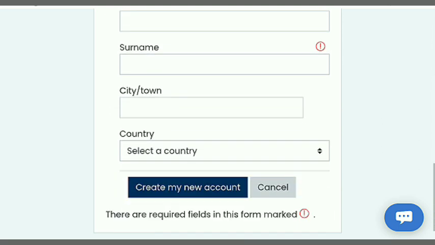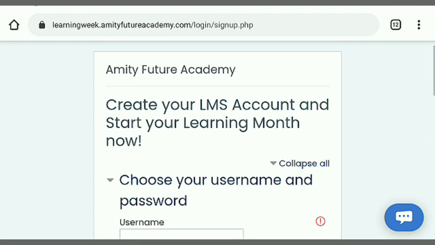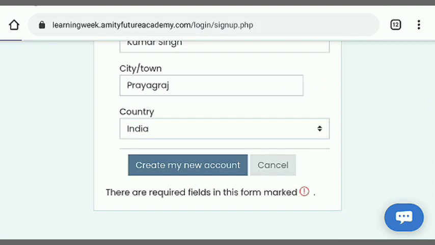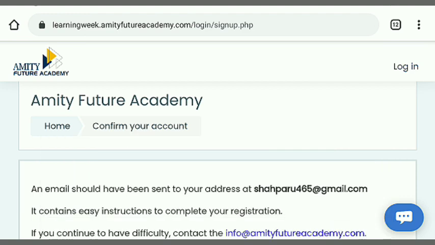Here you need to enter all the details once again. Now I am going to enter and choose a unique username, just like on Instagram, and after tapping on create my account, your account is going to be created. And now I have successfully created my account.